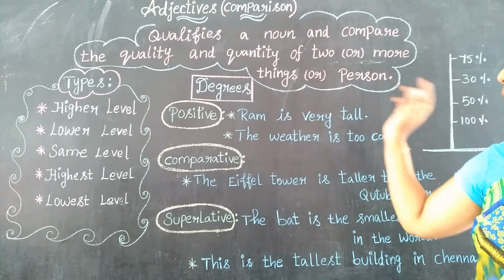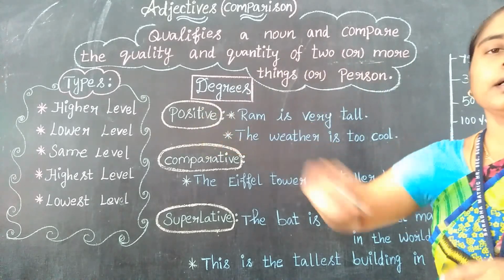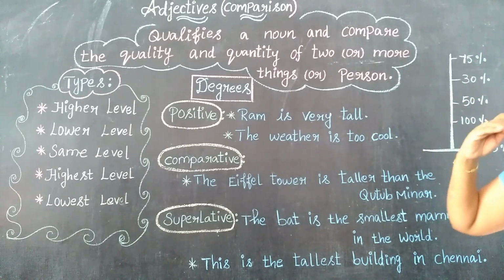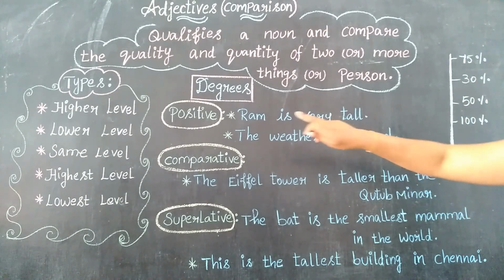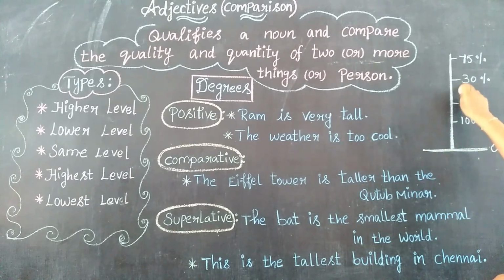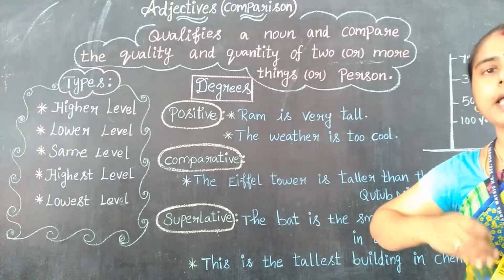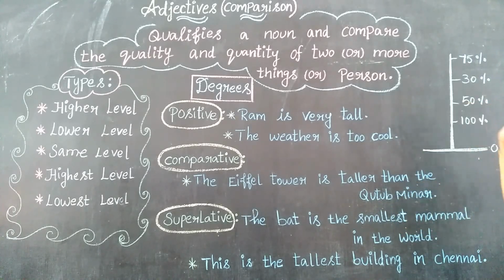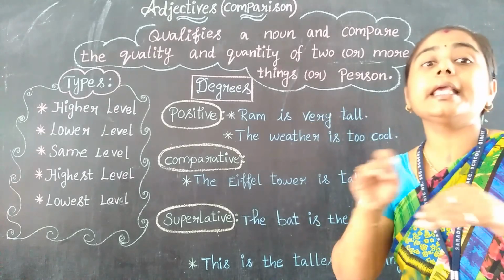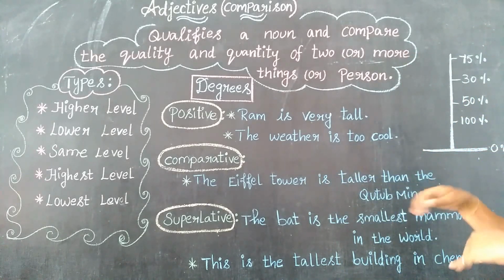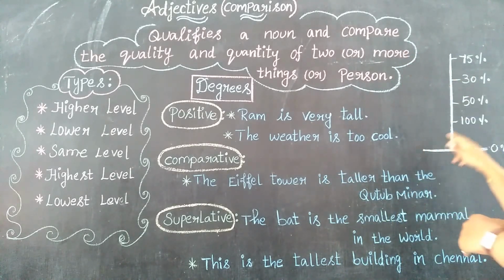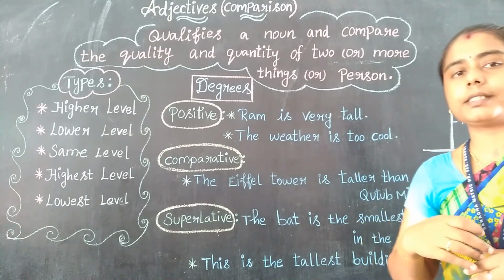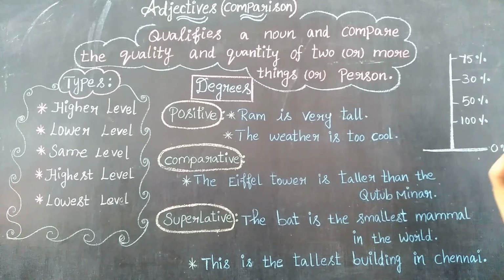So this shows the levels. Higher level means maximum, so 75%. Lower level, 30%, not the very lowest, but below average. Same level means equal, 50%, not higher than, not lower than. Next, highest, maybe more than, that is above 100%. So highest is 100%, right?